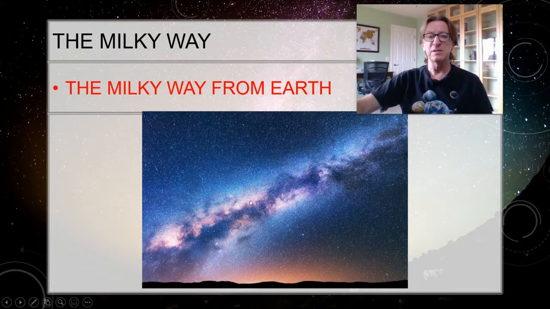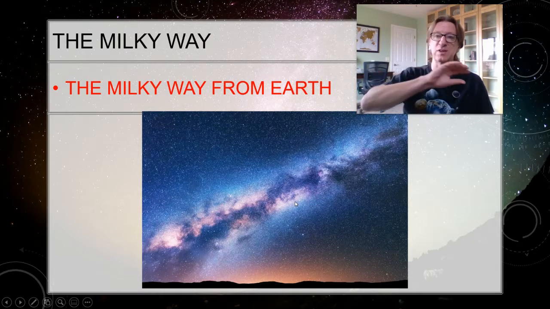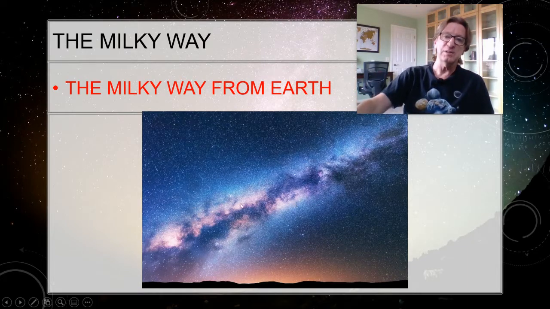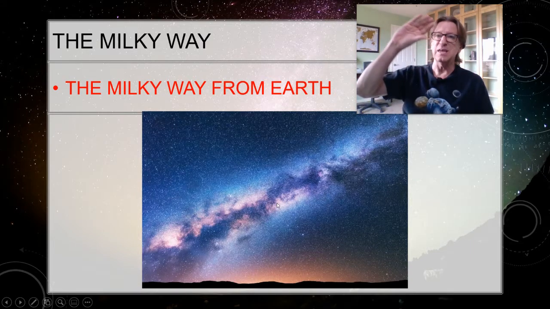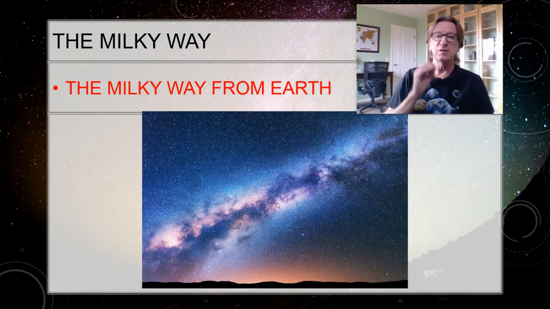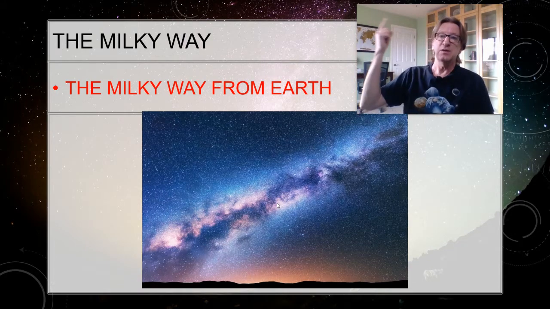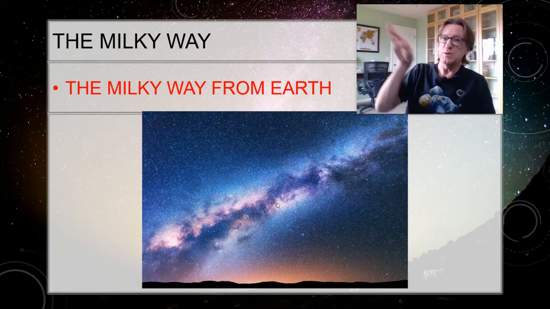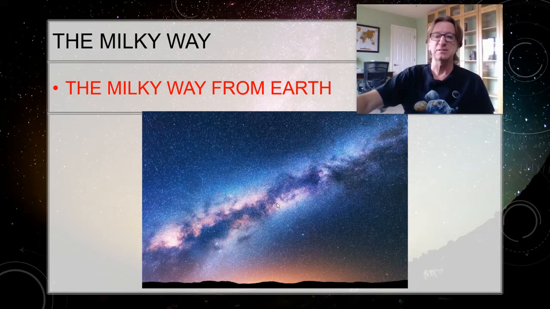The galaxy got its name because to the naked eye, all the light from these stars, this is billions and billions of stars, just kind of blends together and makes it look kind of milky. And you can see the Milky Way from every point on Earth because, well, we're inside it. And so if you go around to the southern hemisphere, you see a different part of the Milky Way depending upon which way we're looking out of the disk.